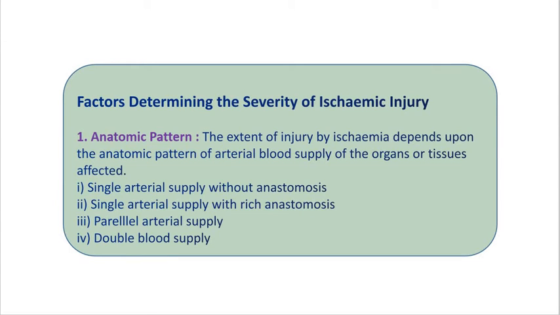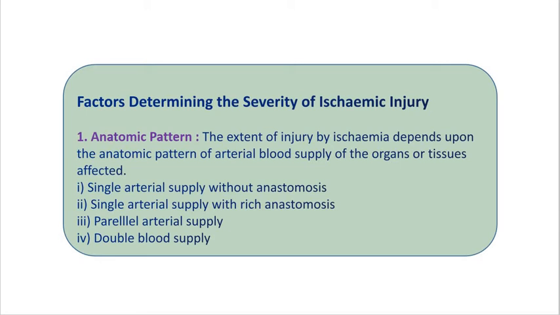The difference is that here the arterial supply to some organs has rich interarterial anastomosis, so the blockage of one vessel can be bypassed to re-establish blood supply. In that case infarction is less common as compared to the first, that is, single arterial supply without anastomosis.